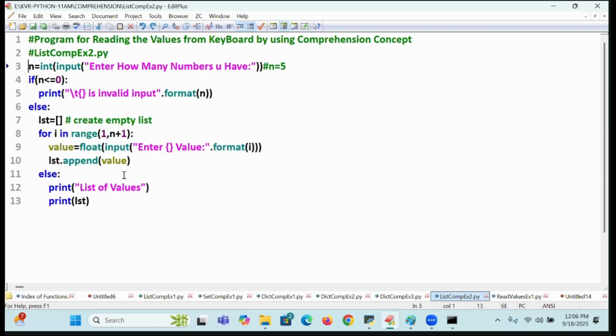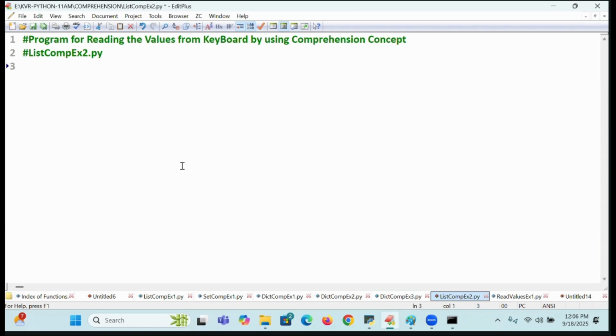So I will remove this. I don't write 10 lines of code. How many lines of code will I write? Only one line I will write it. Can I write one line? Will you understand one line?